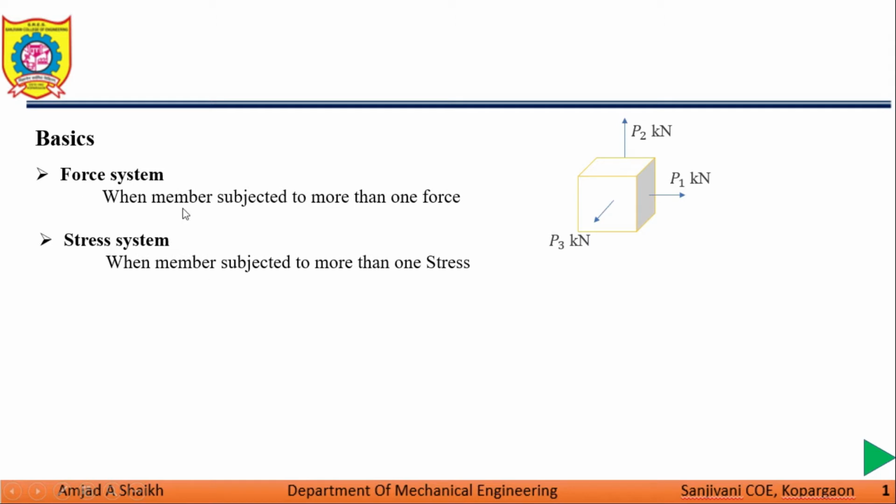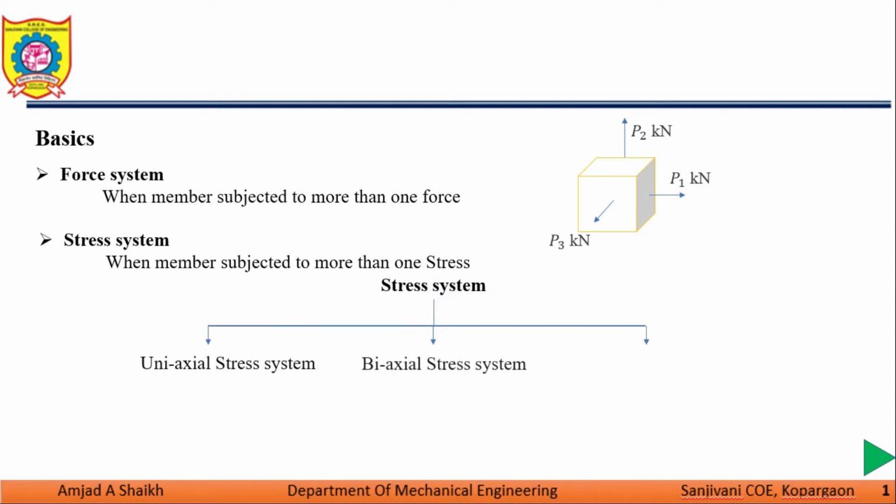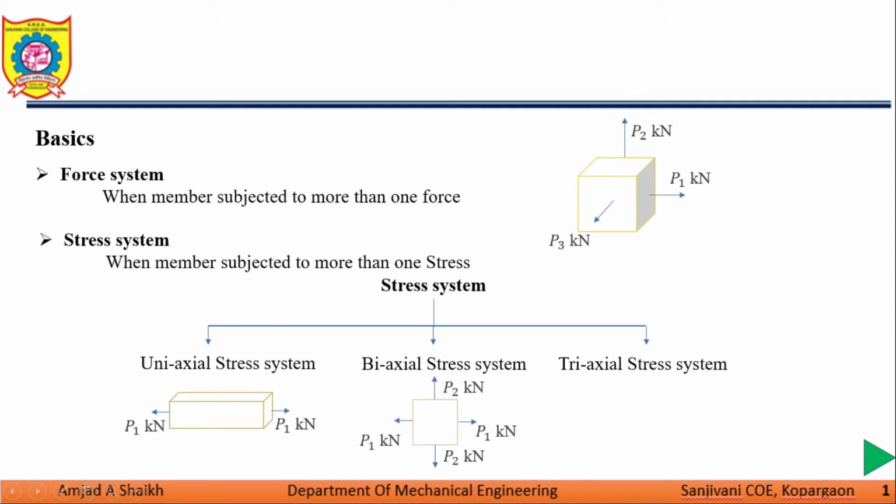Stress system, like force system: when a member is subjected to more than one stress, that is a stress system. There are three types of stress system: uniaxial, biaxial, and triaxial. In a uniaxial stress system, a single force is acting on a plane. Two forces are acting on two mutually perpendicular planes in a biaxial stress system, and three mutually perpendicular planes subjected to three forces are nothing but a triaxial stress system.